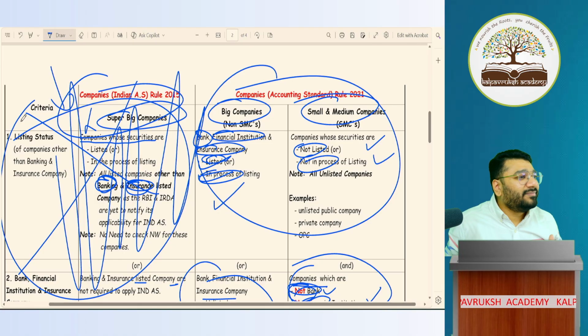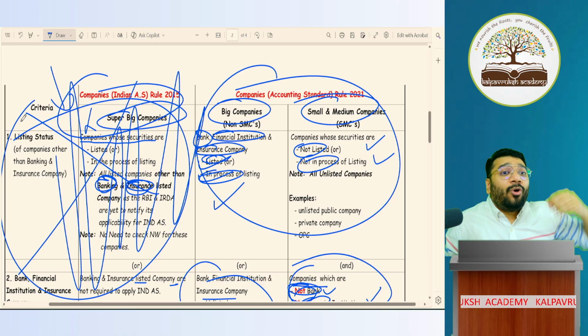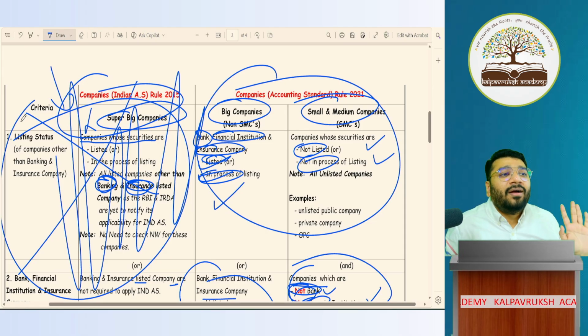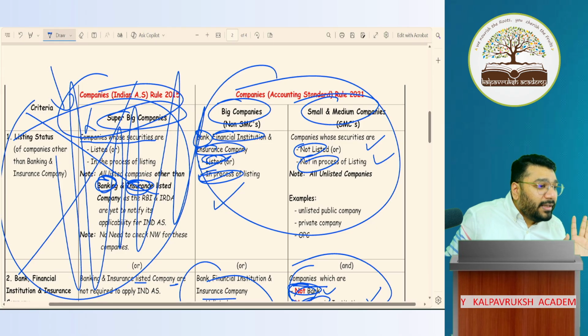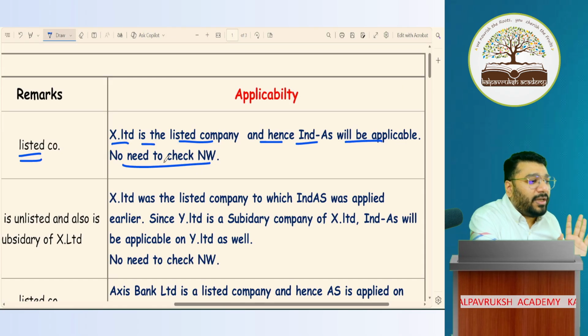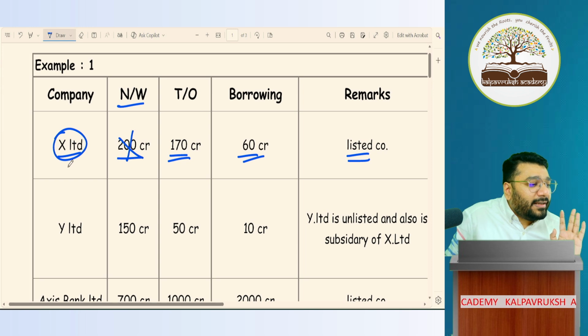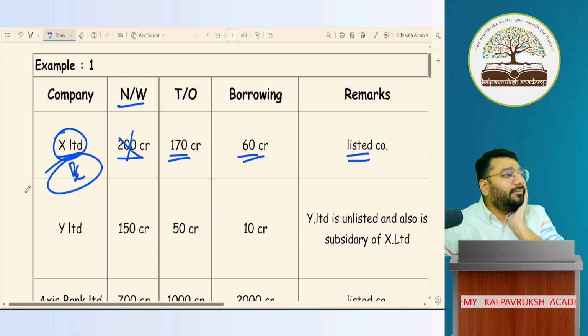Clap for me. Now any question, let them frame in any manner, you will be able to comfortably answer. Got it, not got it? Take this same example that you just studied. Had I not told anything about a listed company being Ind AS, what would you have declared? You would have declared this as a big company.